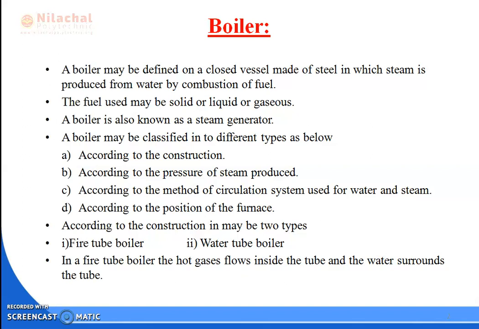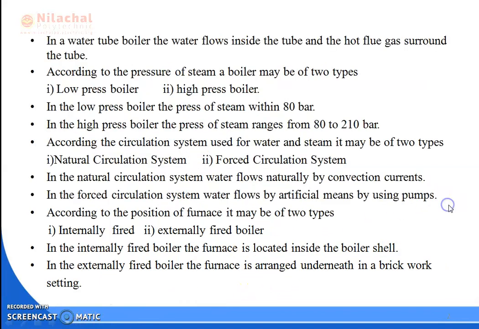Mainly, the water tube boilers are much more useful for the production of high pressure, high temperature steam, and the low pressure, low temperature steams are produced in the fire tube boiler. And here you see, if we classify the boiler according to the pressure of the steam produced, it is naturally low pressure boiler and high pressure boiler.